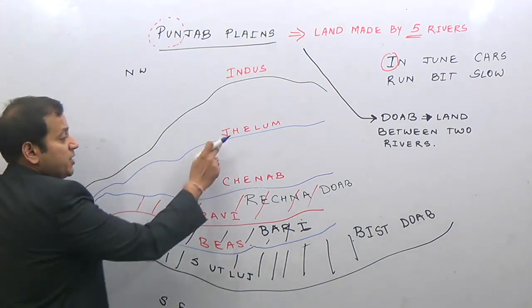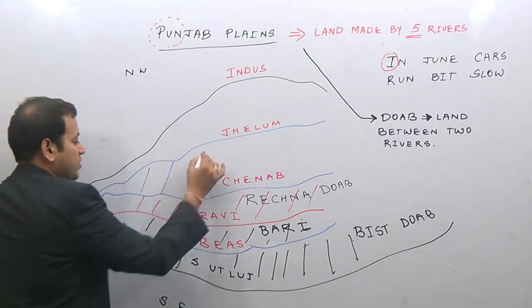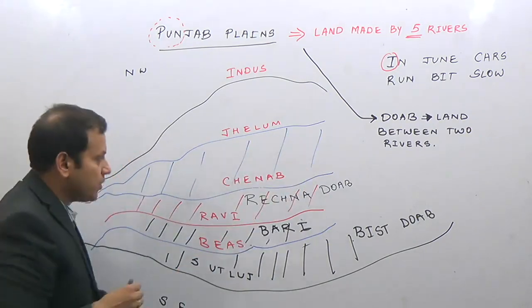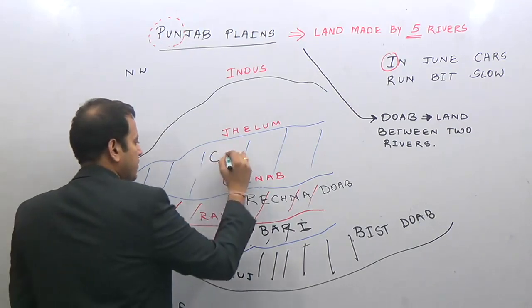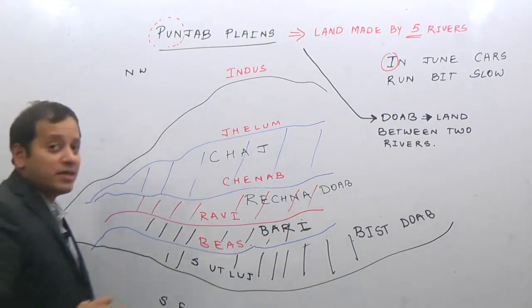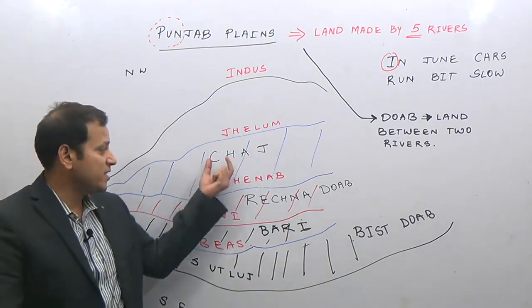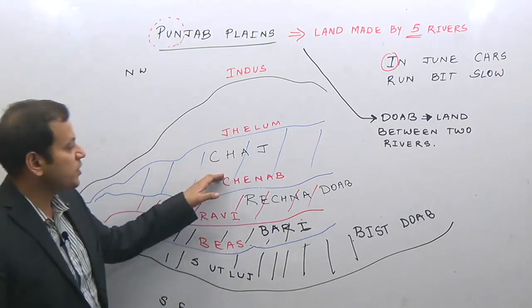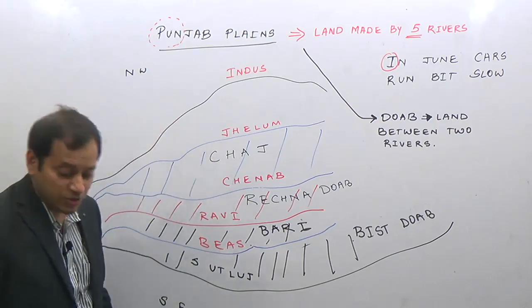Between Chenab and Jhelum, this land here is known as Chaj doab. What is Chaj? CH stands for Chenab, J stands for Jhelum. So between Chenab and Jhelum, it is Chaj doab.